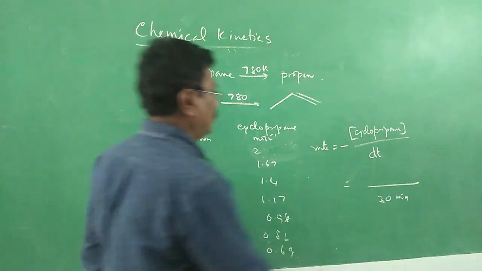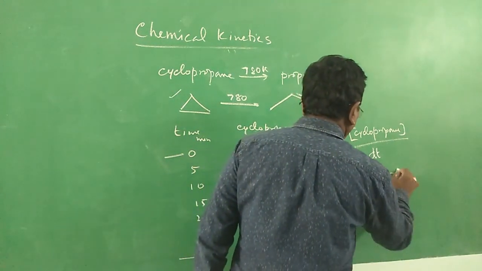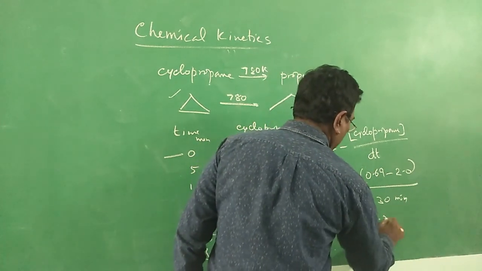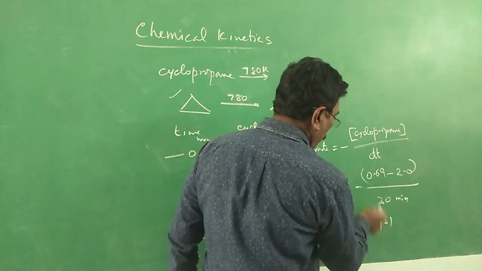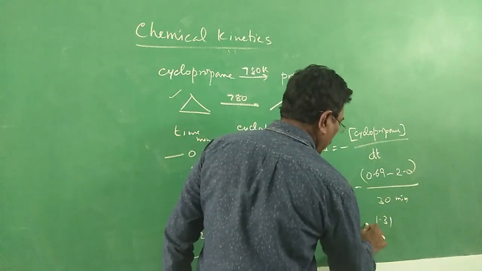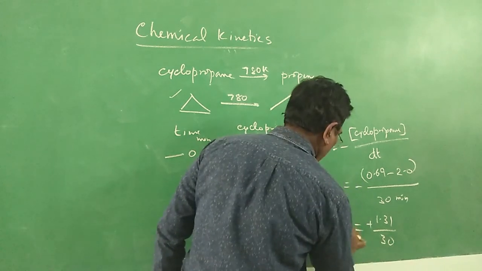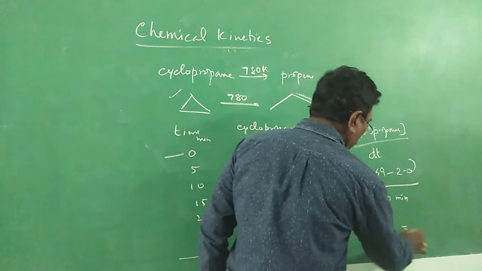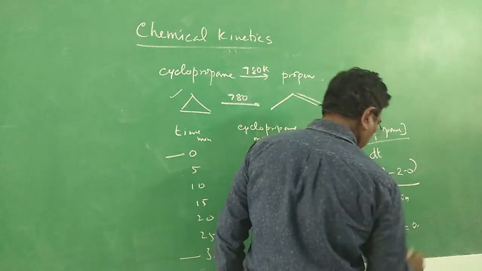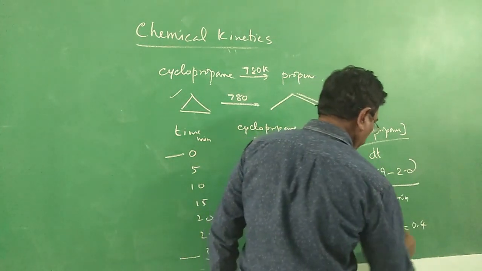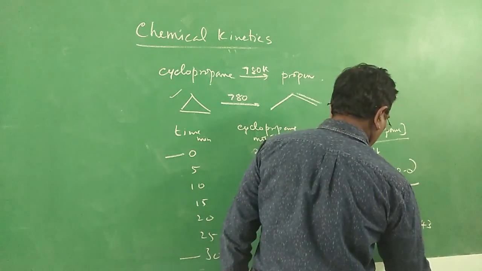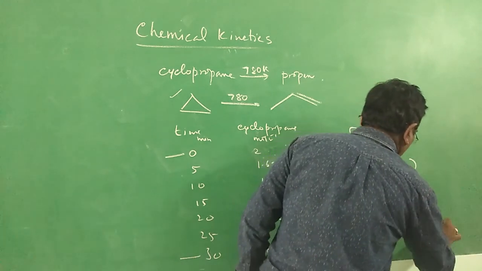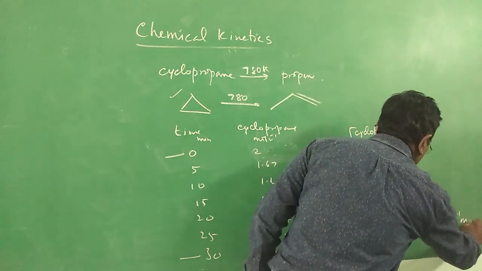What is the change in concentration? 0.69 minus 2, which is equal to minus 1.31. Minus into minus will become plus. Divided by 30. Rate is equal to 1.31 over 30 mole per liter per minute, which is approximately 0.43 mole per liter per minute.